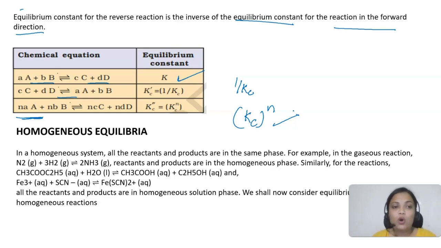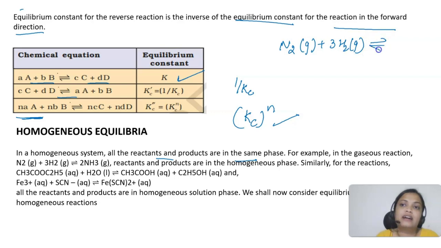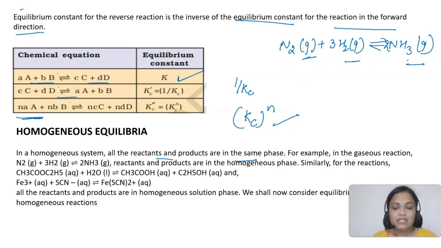So students, homogeneous means where all the reactants and products are in the same phase. Same phase means, let's say I have nitrogen and hydrogen, they react to form ammonia gas, 2NH3. Now here you can see that all the reactants as well as the product are in the gaseous phase. So this is an example of homogeneous equilibria, where all the reactants and products are in the same phase, the gaseous phase.